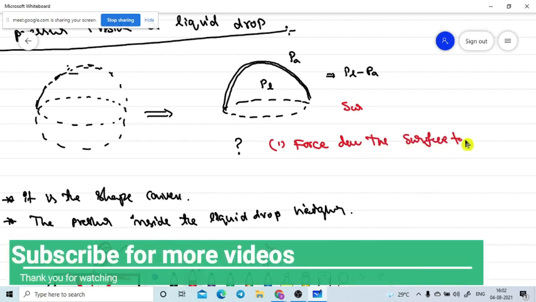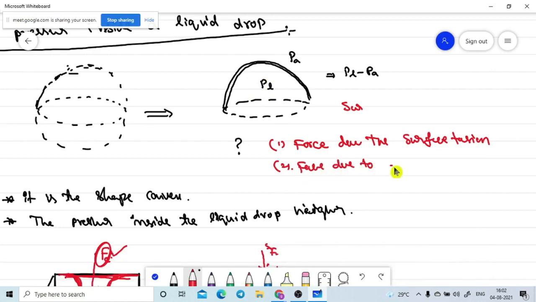Then the second one is the force due to the excess pressure inside the liquid drop. There are two forces.